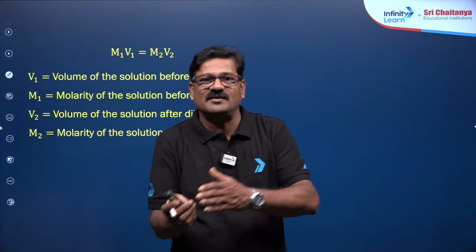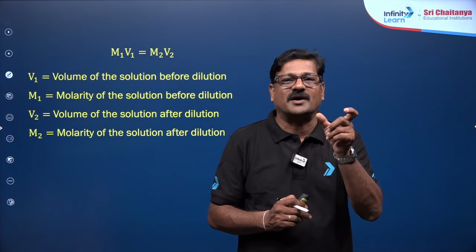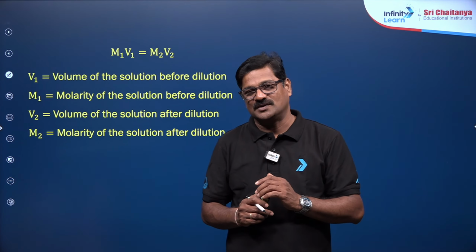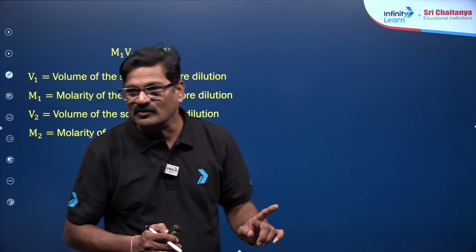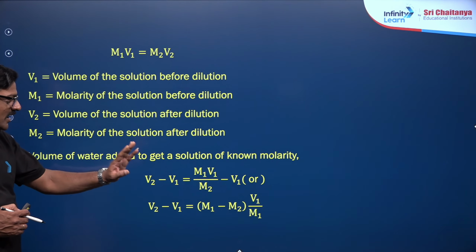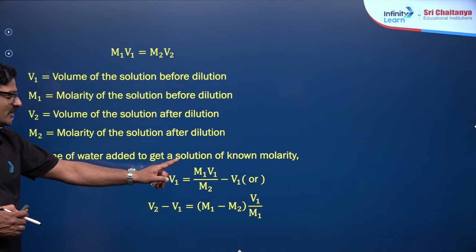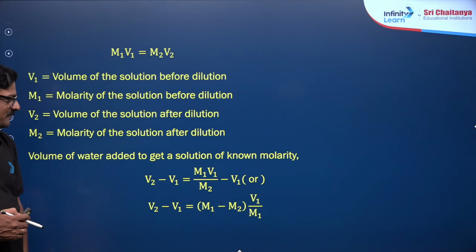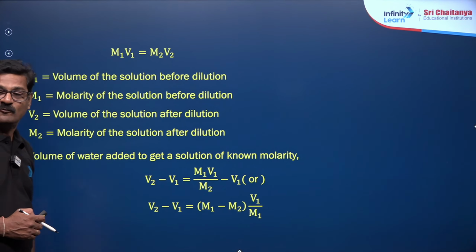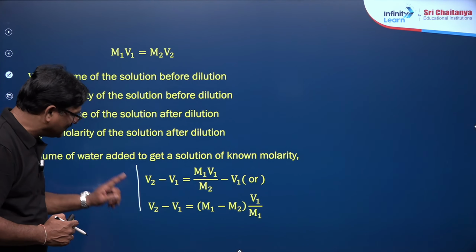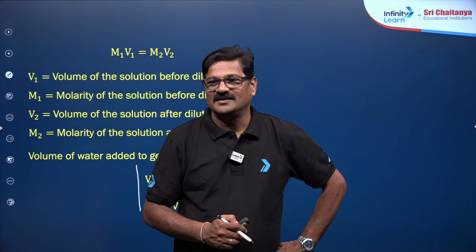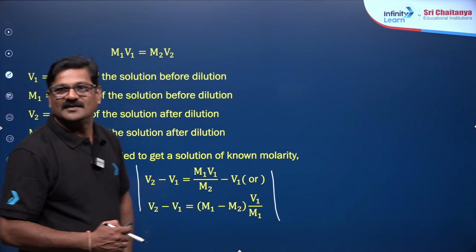To go from V1 to V2, how much water has to be added? The amount of water or solvent that you have to use is V2 minus V1, written as the volume of water to get the solution of known molarity. V2 minus V1 is equal to M1 V1 upon M2 minus V1. So that is M1 minus M2 of V1 upon M1. So you see, these are the weird formulas that you are going to see in my class. Any doubt, children? If you have any doubt, please let me know. So hope you are doing good.